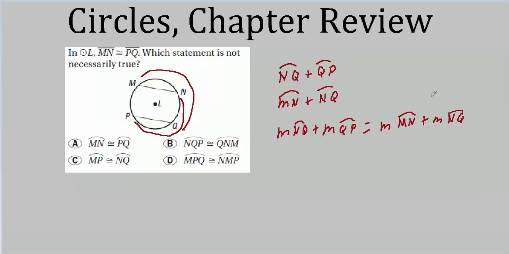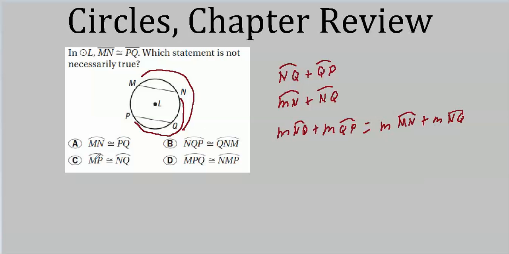Now, NQ is certainly equal to itself, so I could subtract that from each side, or I could just leave it and make a substitution. Either way, it's pretty easy to prove that these two are equal, and that stems from the fact that NQ is equal to itself, and we already know that arc QP is congruent to arc MN, so they have the same measure, so these two are equal. And if they have the same measure, then they're congruent, so that brings us back to this final statement. So this is good too.